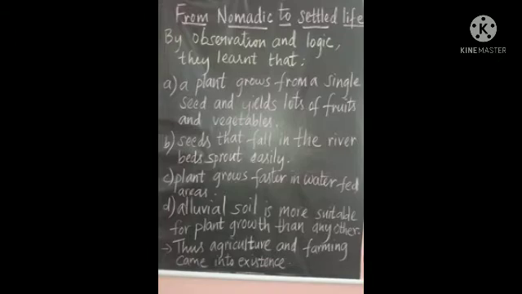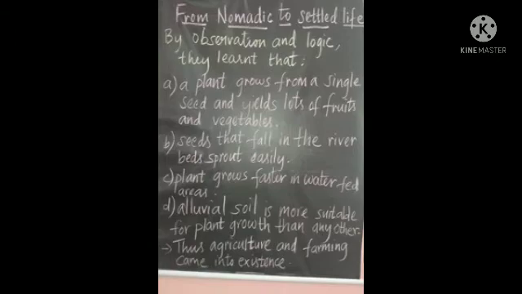Now they would have thought of producing food for themselves, because now they had the demand for food. They were compelled to look for fruits and vegetables. So they thought of producing food for themselves. So that is how man came from nomadic life to settled life. That is the time he started to think of growing food, producing food. So how would they have got the idea of producing food?